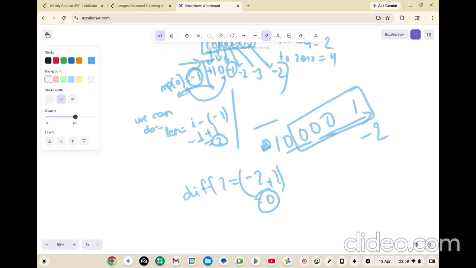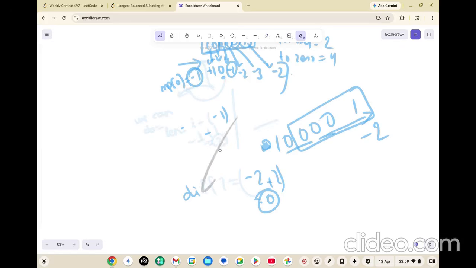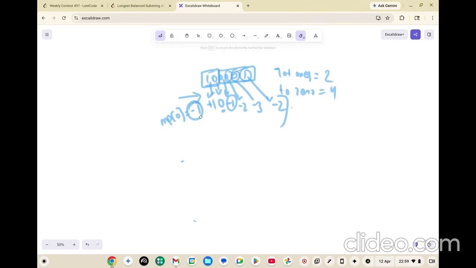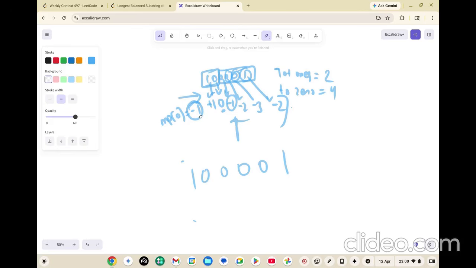Give me a minute, I don't want to reset it. Okay, you were on this index. So 1 0 0 0 0 1, the sum was 1 0 -1 -2. So when you were at -2, you will say okay, -2 difference 2 will be adding a +2. So -2 +2 will be 0. You will find in your map, does 0 exist? Yes, 0 exists at index -1.